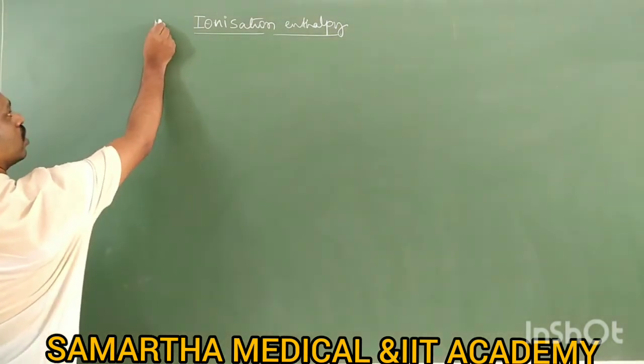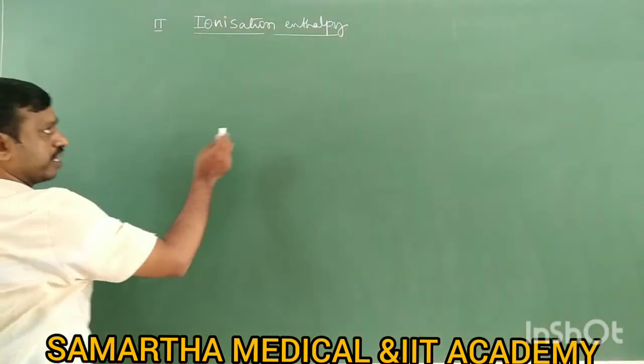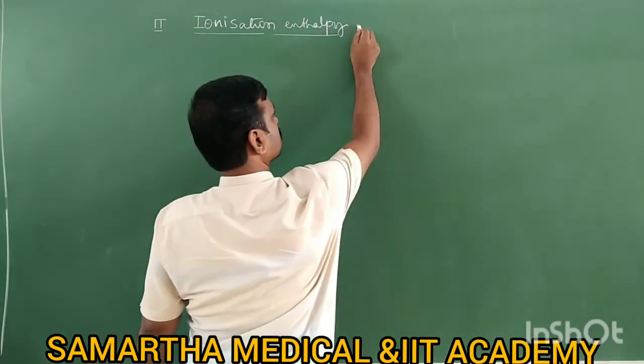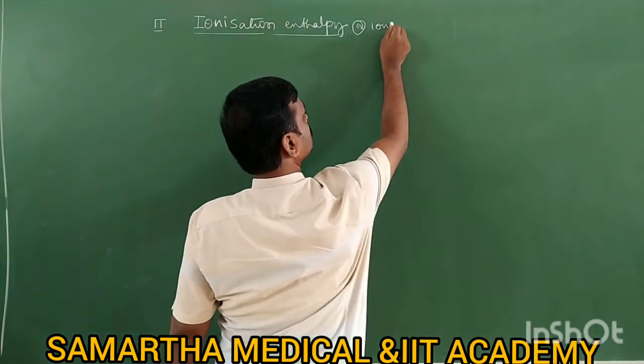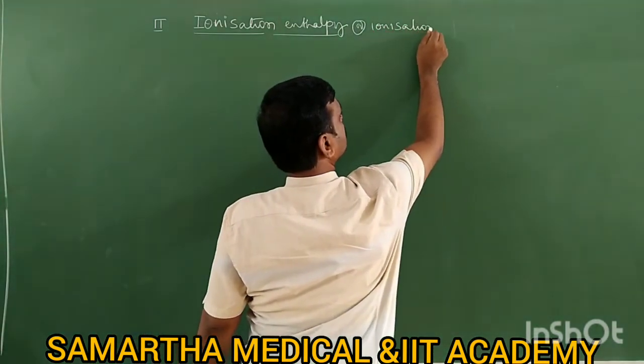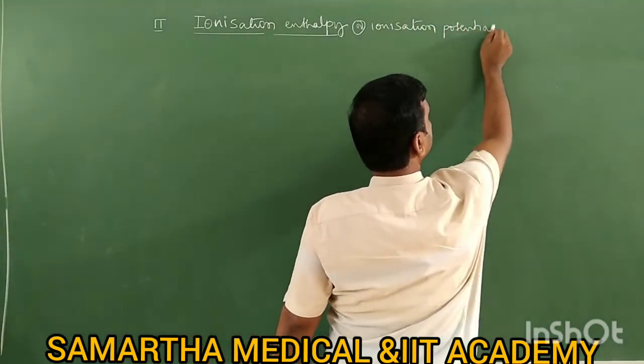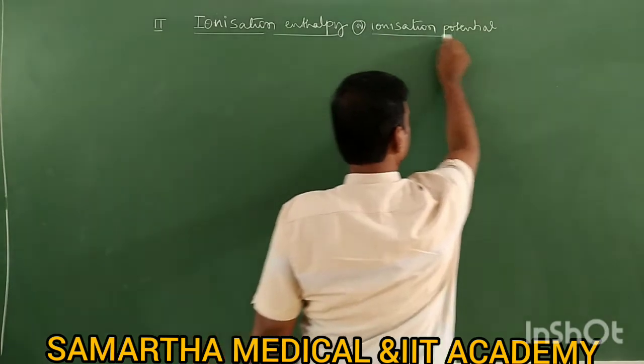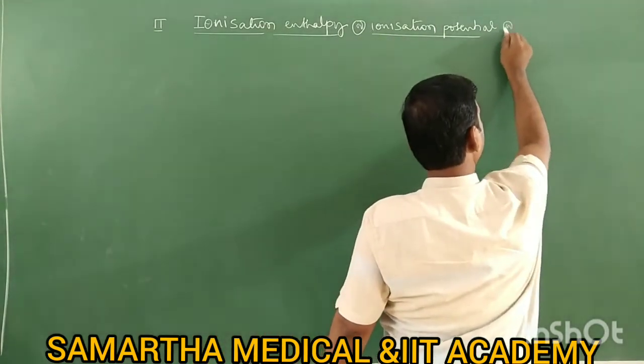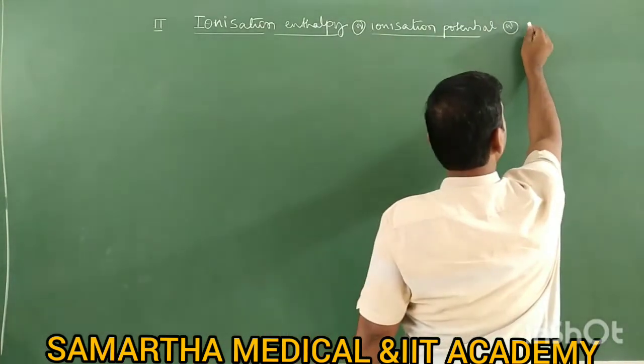Right. Second property is ionization enthalpy. It is also called ionization potential, and even ionization energy, IE.